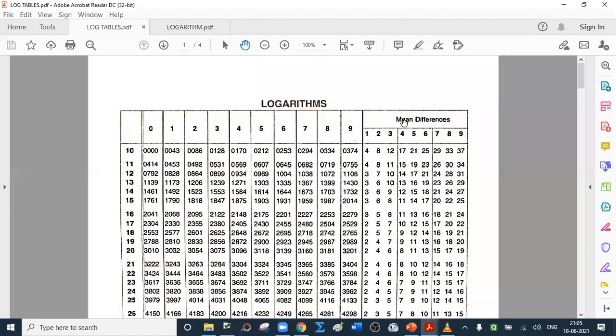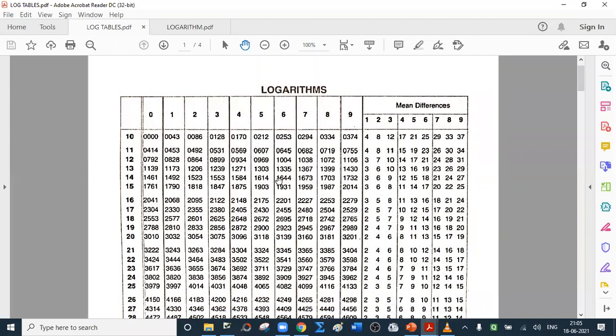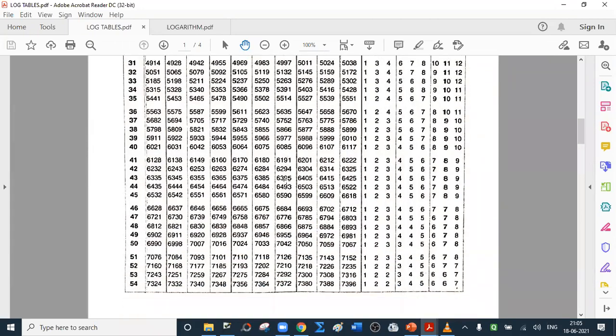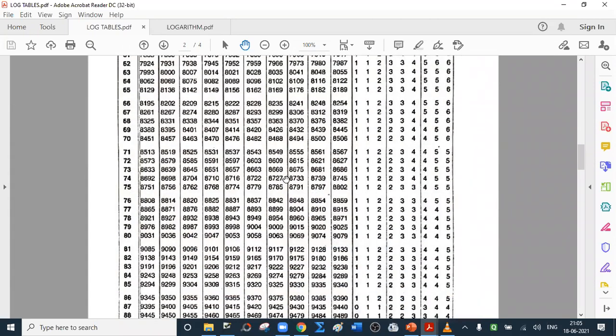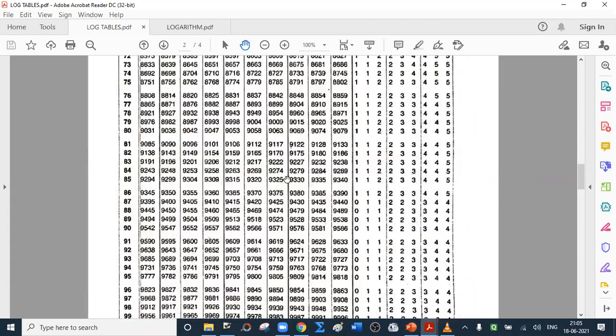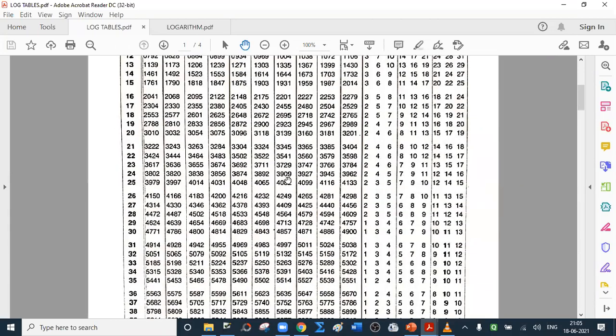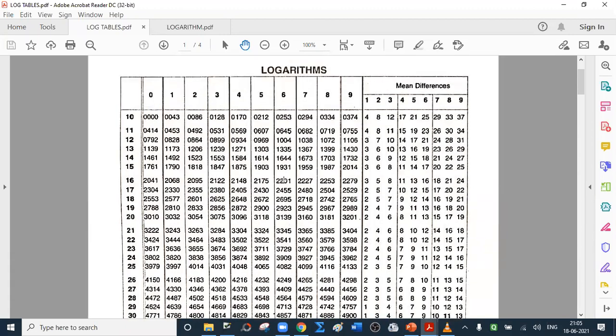And again 9 columns headed by mean differences. So the first row, horizontal line is row, vertical line is column. First row is headed by 10, and the last will be 99. So this is about log tables. Remember, it is a 4-figure log table.